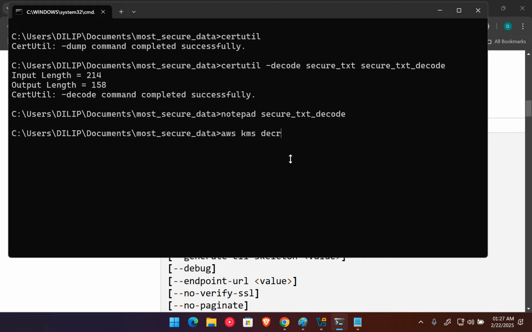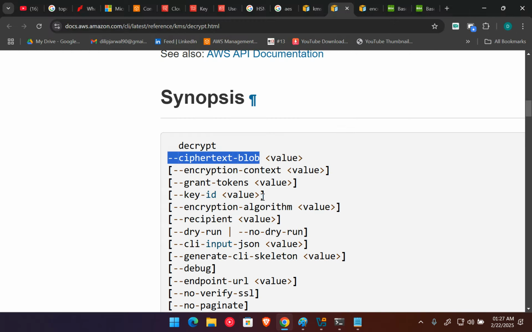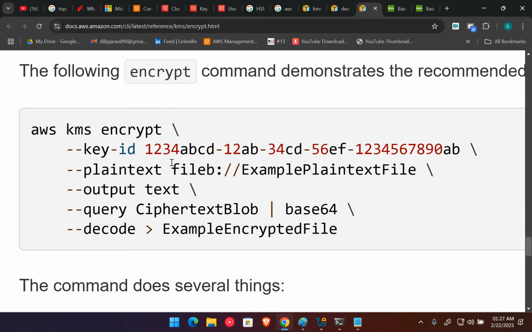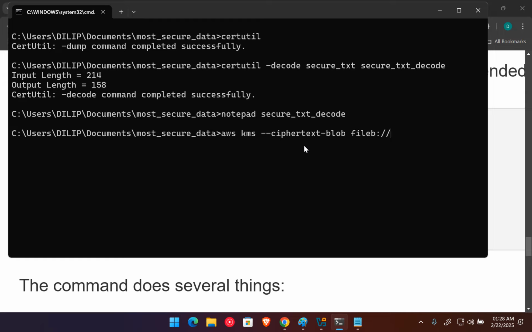Let me cut this. This is the cipher blob, and let me use the --cli-input file option again, with the fileb:// syntax, and the file is secure_txt_decode. We need to give the decoded file.